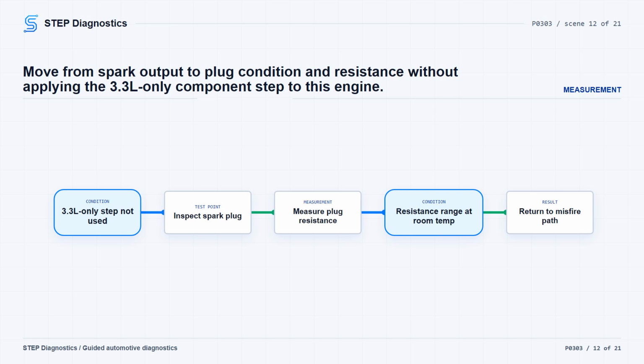If the plug looks okay, measure resistance from the center wire to the terminal. The expected range is between 2,000 ohms and 12,000 ohms at a room temperature of 25 degrees Celsius, 77 Fahrenheit. If the resistance is outside that range, install a new spark plug, clear the PCM codes, and repeat the self-test. If it passes, continue back out of the ignition path.